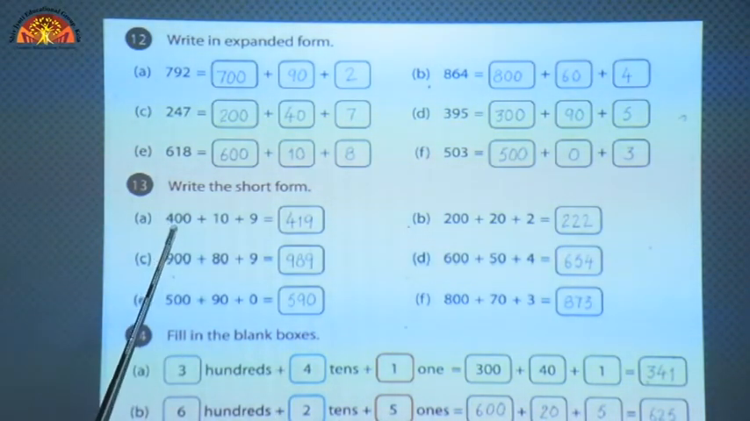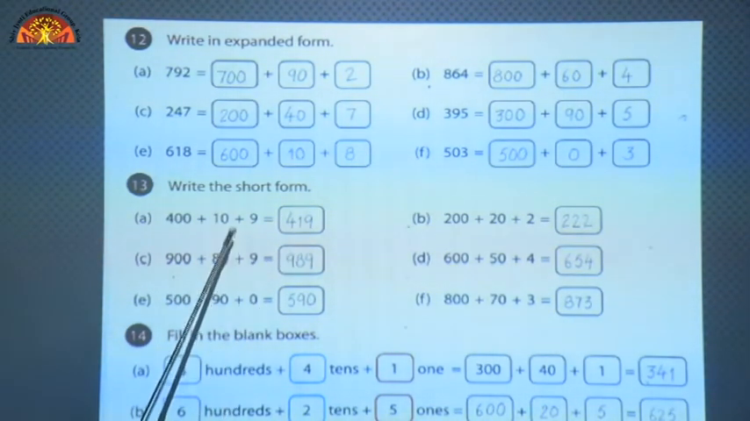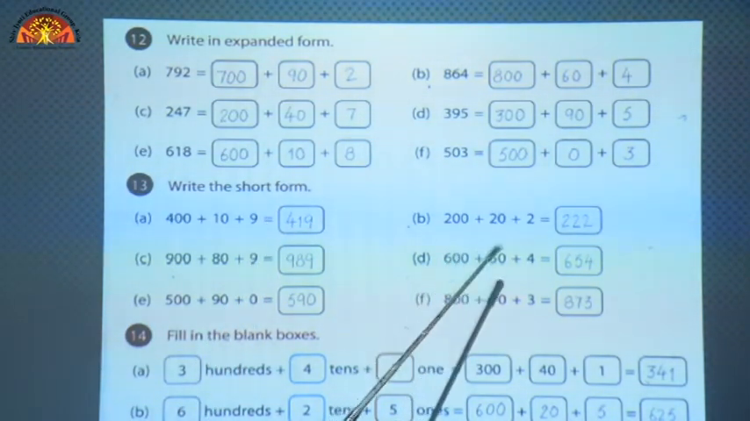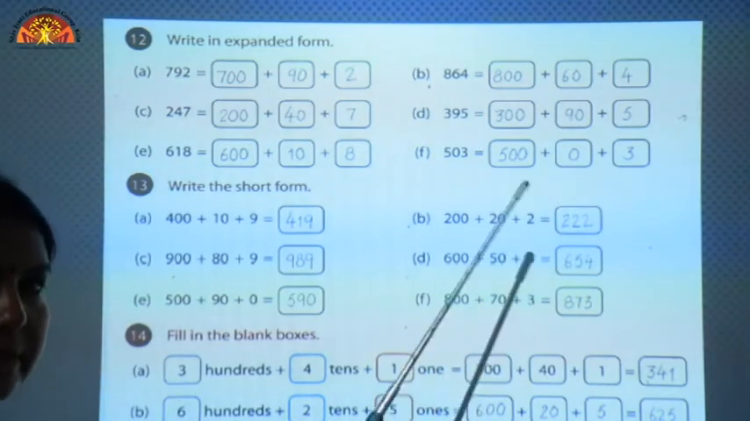Here 4 you have to write as it is, 1 at tens place and 9 is at ones place. I hope you have understood. Let's see one more example. 2 is at hundreds place, so we will write 2 is at hundreds place.